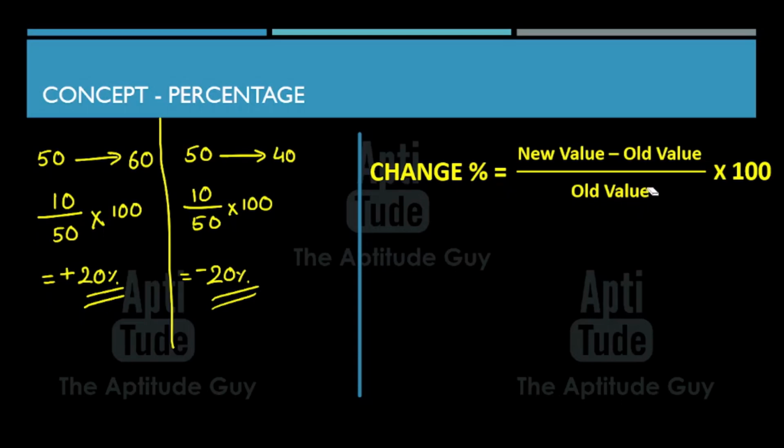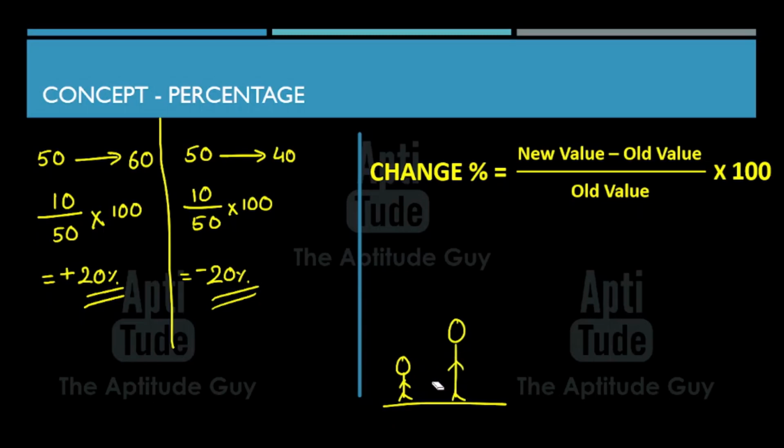Why is the denominator old value? Why not the new value? Why not anything else? Because change percentage is always with respect to the old value. It is always with respect to the old value. Think about it. How do you know that your height has changed from the last 10 years? Right? Suppose this was your height 10 years ago and this is your height today.